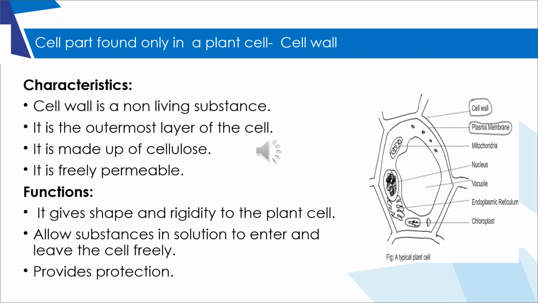Cell part found only in a plant cell: cell wall. The characteristics are: cell wall is a non-living substance. It is the outermost layer of the cell. It is made up of cellulose. It is freely permeable. The functions are: it gives shape and rigidity to the plant cell, allows substances in solution to enter and leave the cell freely, and provides protection.